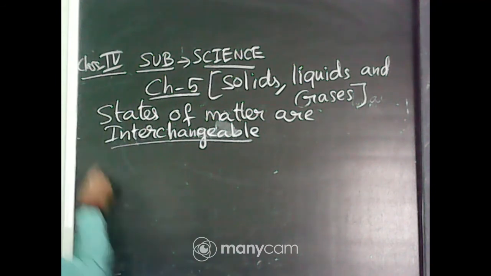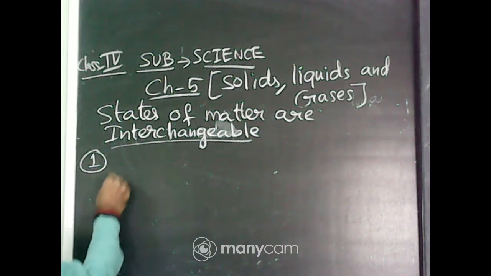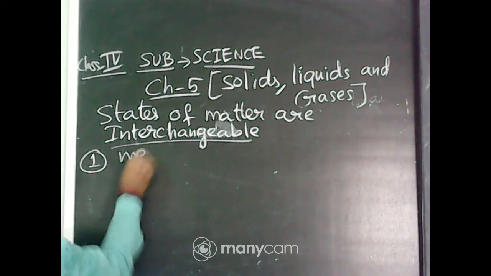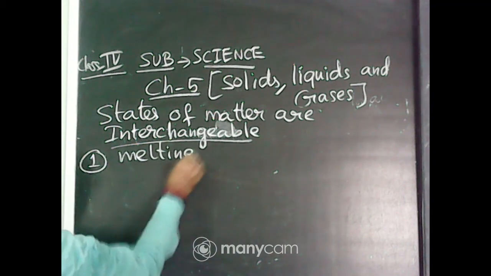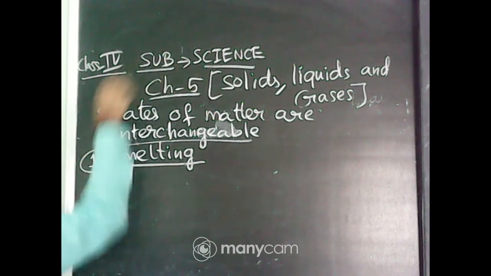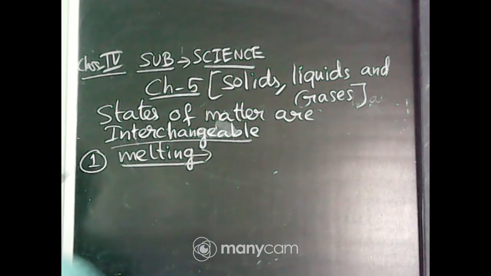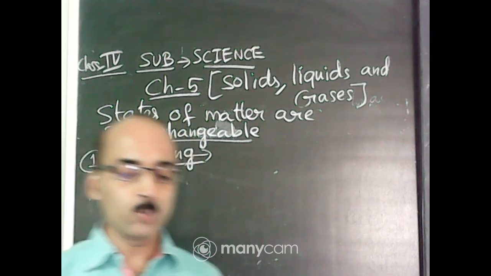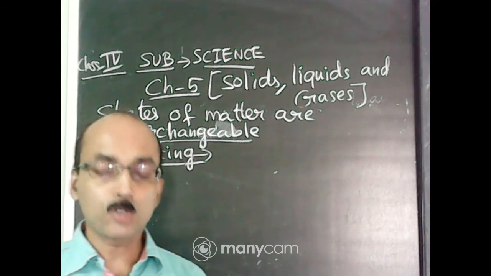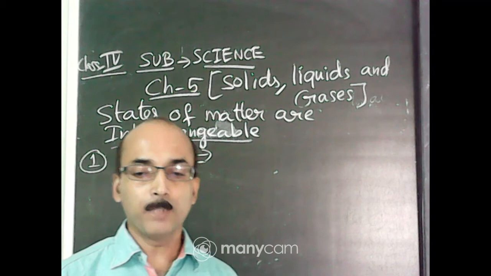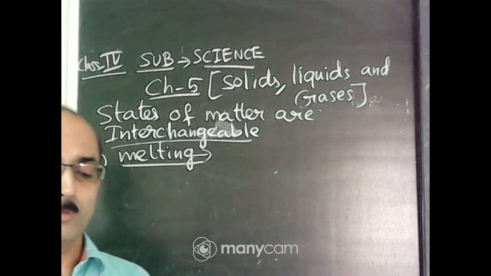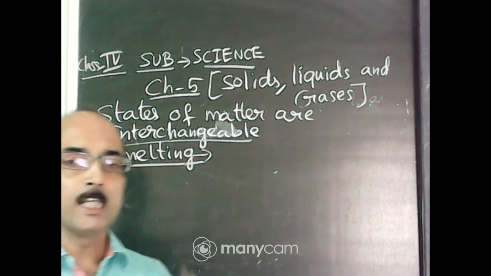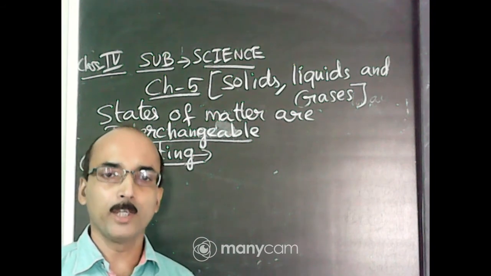The first process is melting. What do you mean by melting? Melting means, on heating, ice that is solid changes into water that is liquid. So melting is a process by which a solid changes into a liquid.